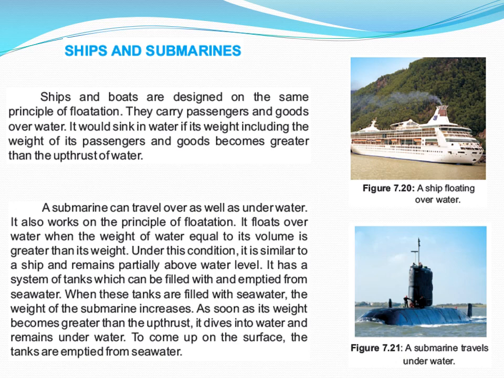It has a system of tanks which can be filled with and emptied of seawater. When these tanks are filled with seawater, the weight of the submarine increases. As soon as its weight becomes greater than the upthrust, it dives into the water and remains underwater. To come up to the surface, the tanks are emptied of seawater, and in this way its weight becomes lower than the upthrust. That's why it floats over water. So these two instances simply involve the principle of flotation.